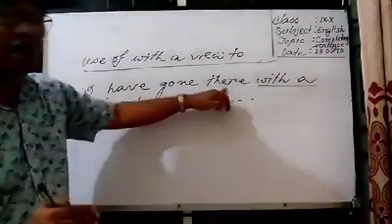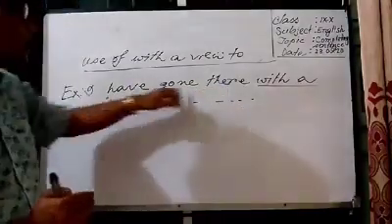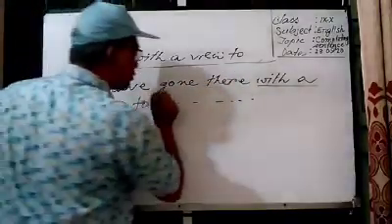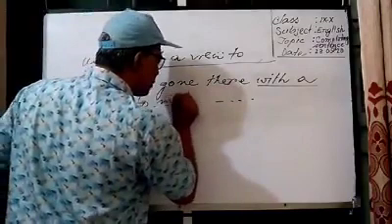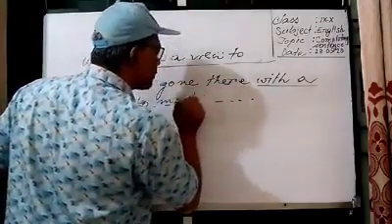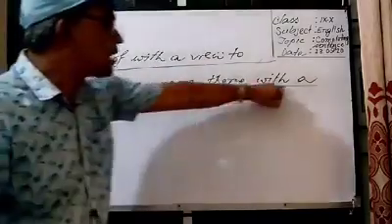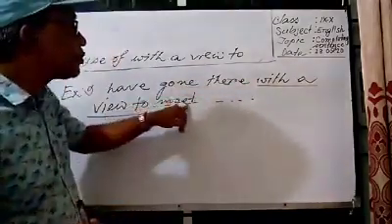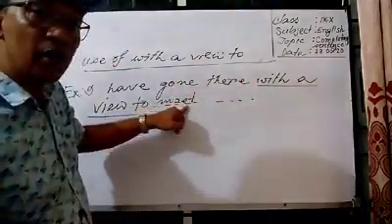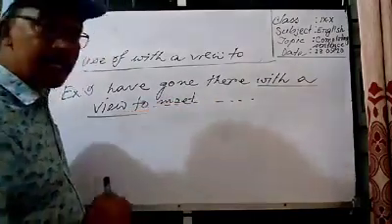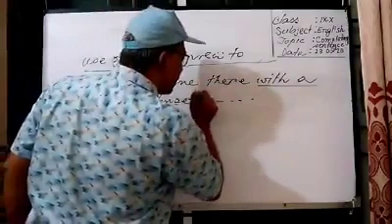I have gone there. Try to understand the meaning. I have gone there with a view to meet. Suppose meet, M-E-E-T, is the present form of verb. But after with a view to, you will have to use the ing form of verb. So with this verb meet, ing must be added.